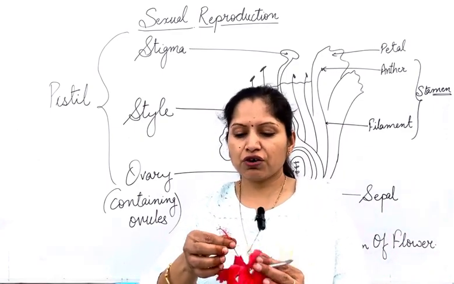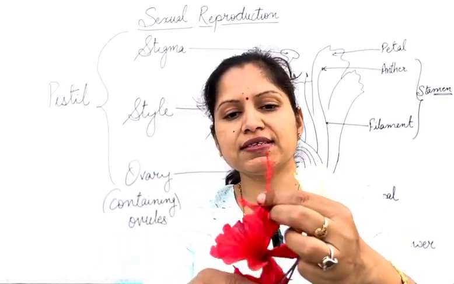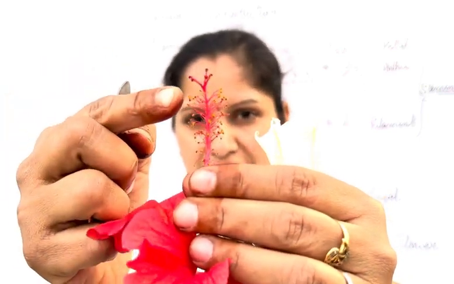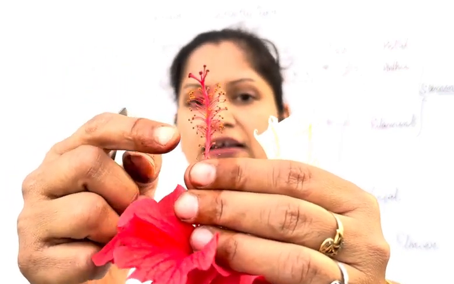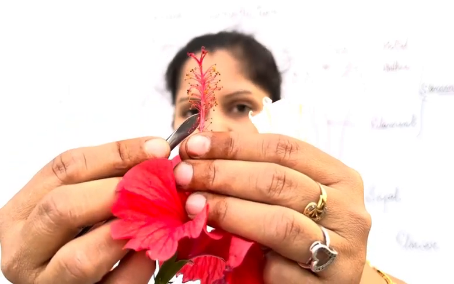Okay, so if we talk about this flower, you can see that this flower has these yellow structures that are the anthers. That anther is connected to the base with a filament.